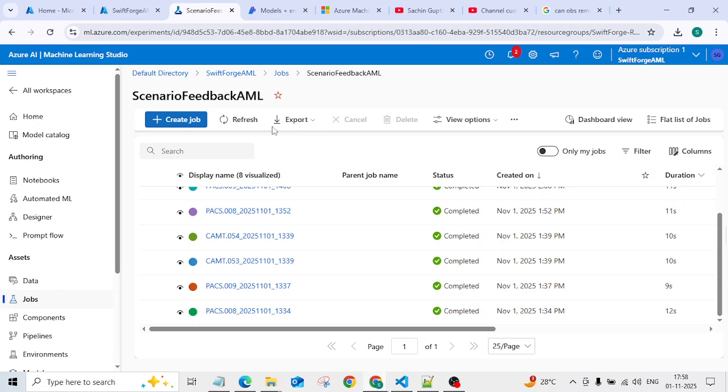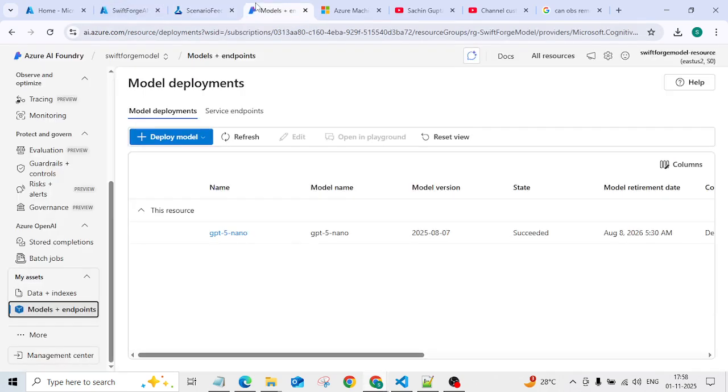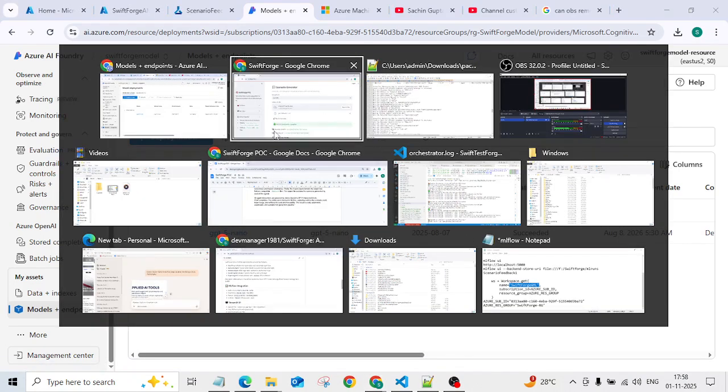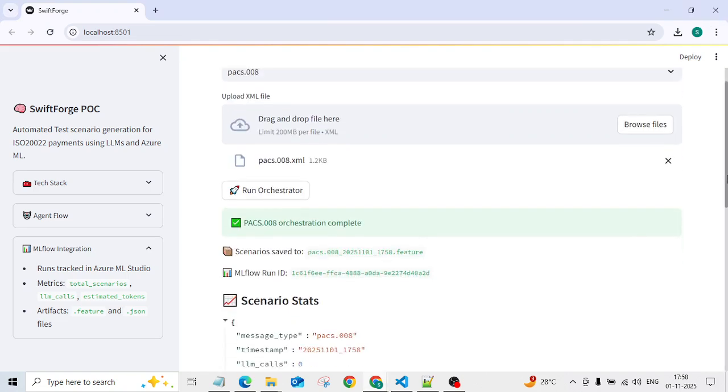So this was the Machine Learning, and then we also had deployed an LLM model, which is GPT-5 Nano, and this is the driving force behind all the multiple agents that we have. GPT-5 Nano is a pretty useful model. It was launched recently, but that is what we are using, and you can use any model that you want. Okay, so our orchestration got completed.